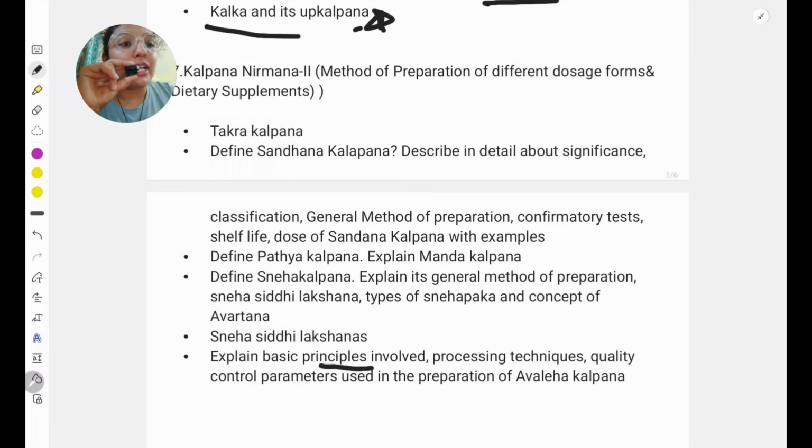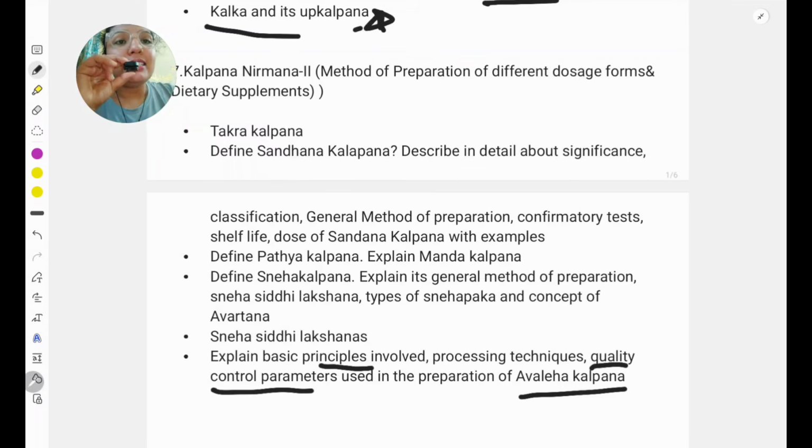After that you have to write the quality control. In quality control parameters you can take some DNC points which are explained in the DNC. In the group I will share the notes, like short notes of this Kalpana. So you can go through those notes, we have that WhatsApp group now. There I will share the 1-page short note in which I have included all the quality control parameters for Asavarishta and for Avleha Kalpana also. Okay, so that point, if particularly asked, you can write in your paper.